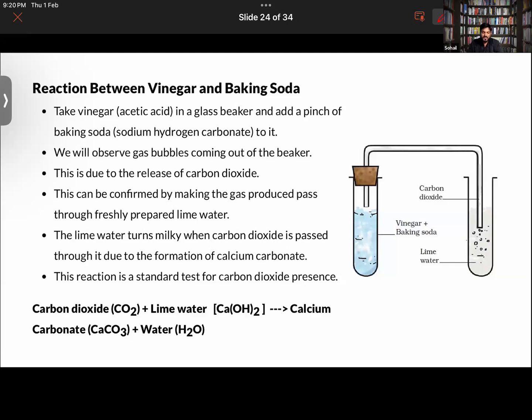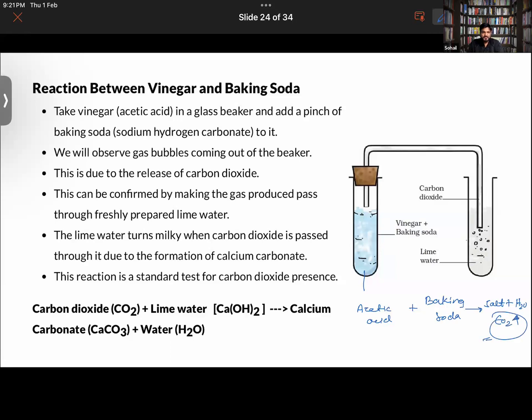Both are different things. Vinegar is an acid here. Baking soda is the base here. A neutralization reaction is happening here. See, inside this, what is happening? Acetic acid is found inside the vinegar, and baking soda, which is a base, that is sodium bicarbonate, is reacting to form a salt, and carbon dioxide gas is also released in this process. Water will also be formed, but carbon dioxide gas is also released in this process.